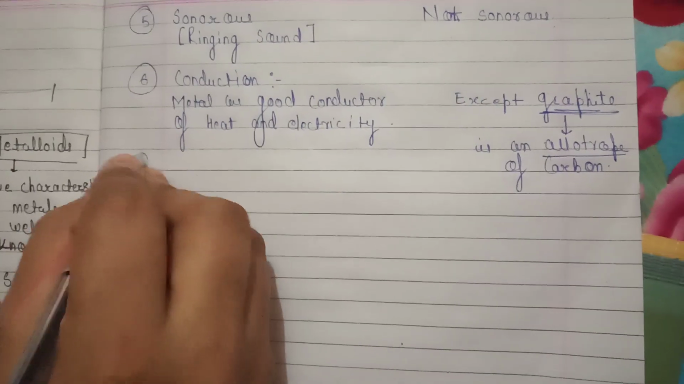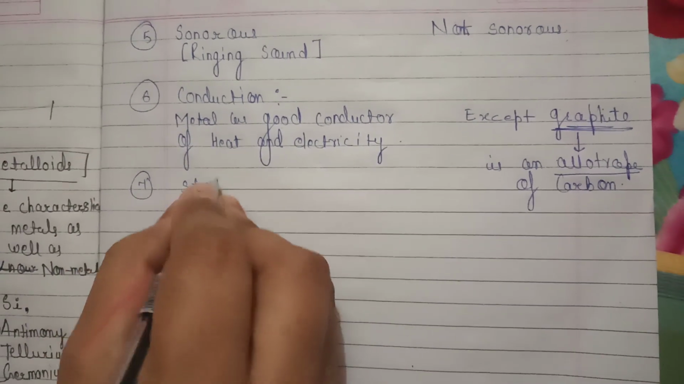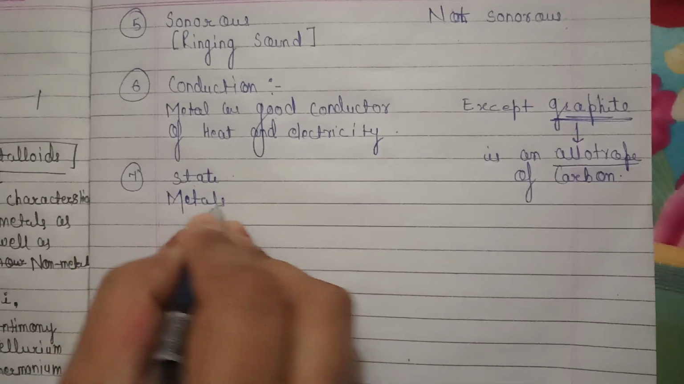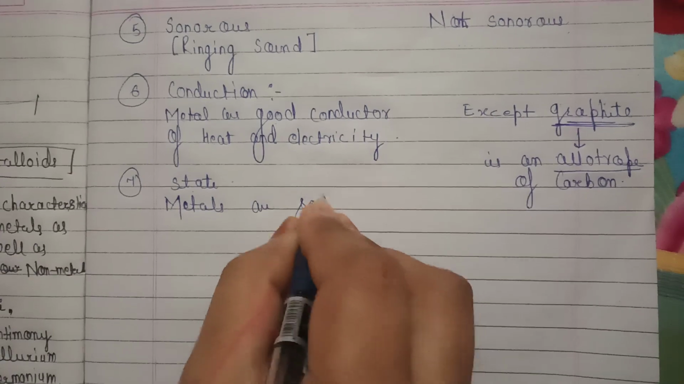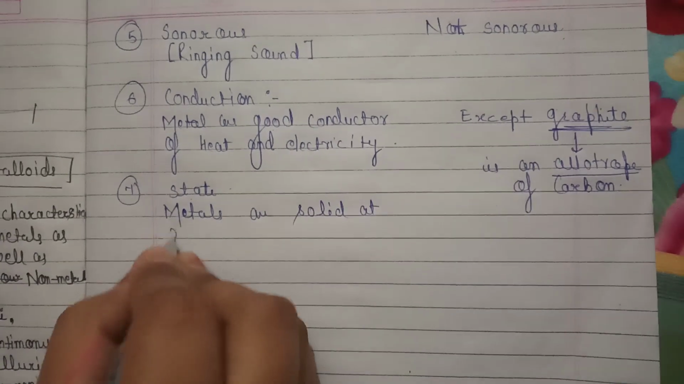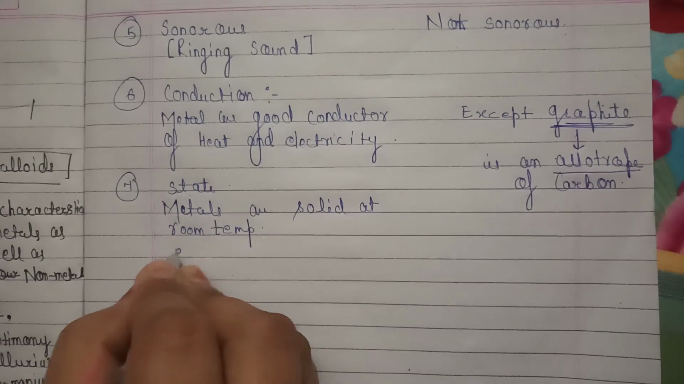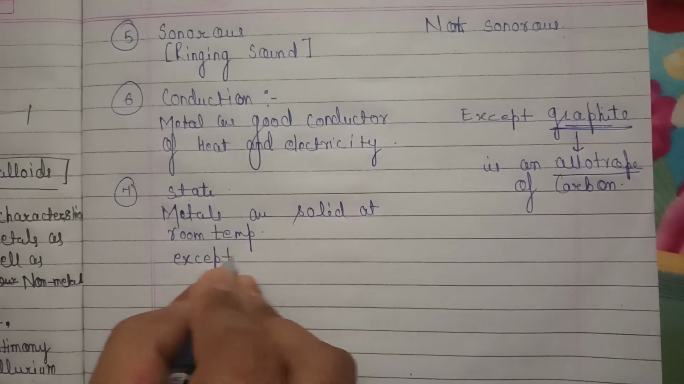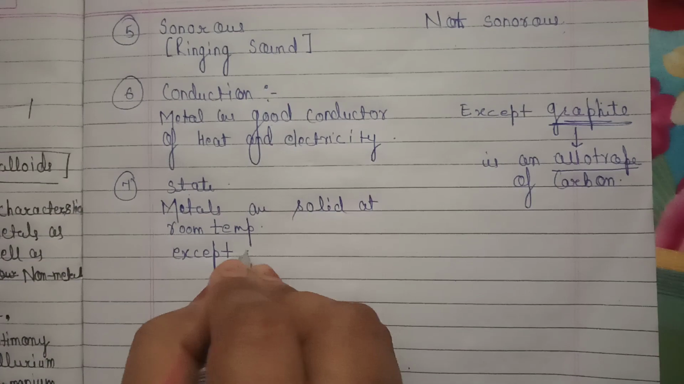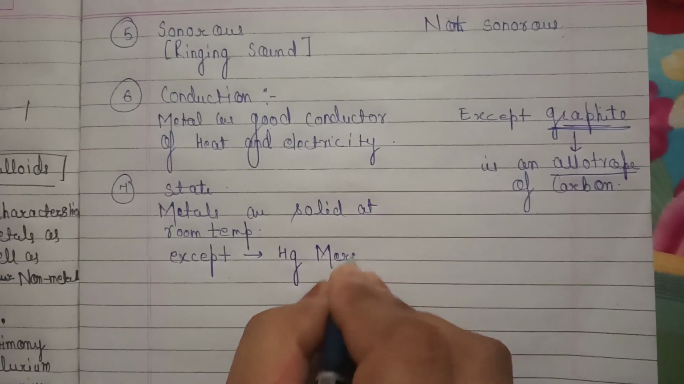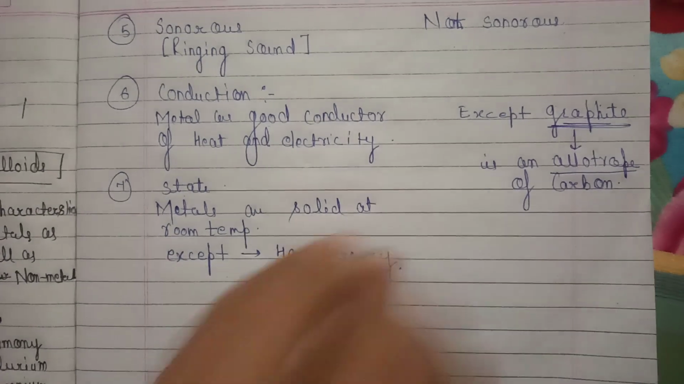Now let's move on to the state. Metals are solid at room temperature. Except, we can't forget the exceptions. Exceptions are everywhere. So except mercury, which exists in liquid state.